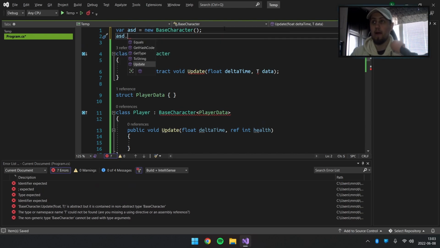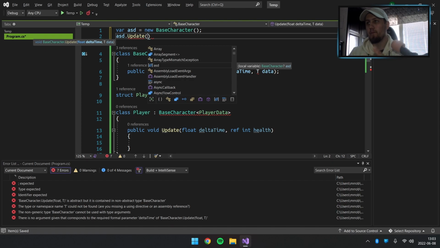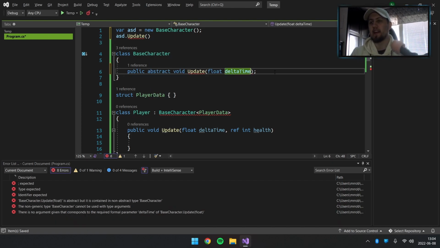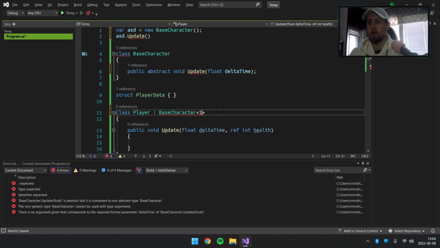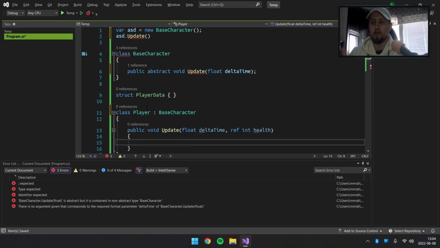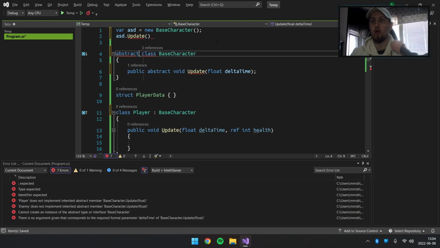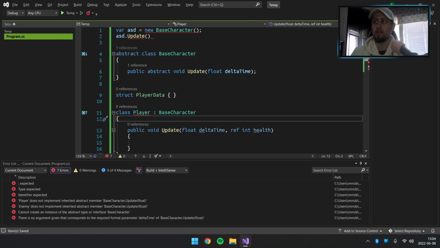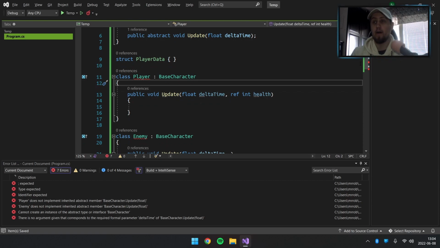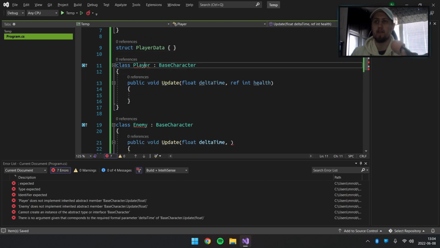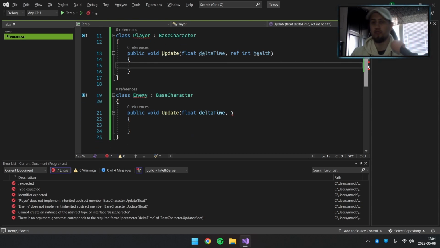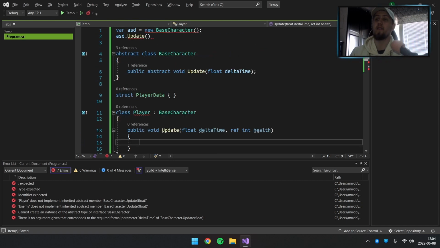Now we have an update, but the whole connection from the base character to the other player and all that kind of stuff breaks completely. I just want an abstract method that you can overload, basically create new parameters and optional parameters to fit your benefit for that child in the inherited class structure.